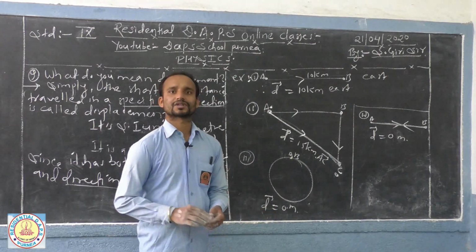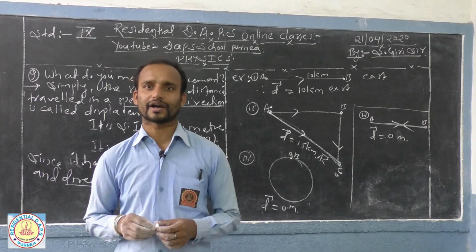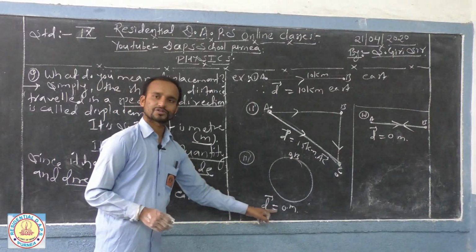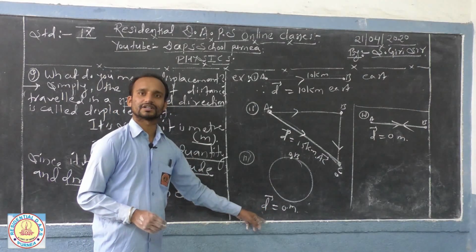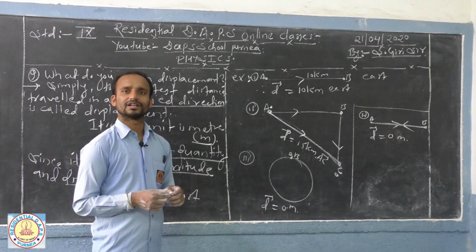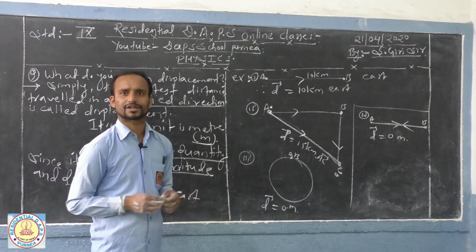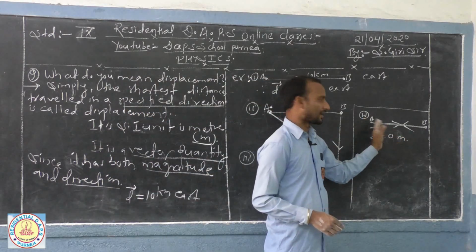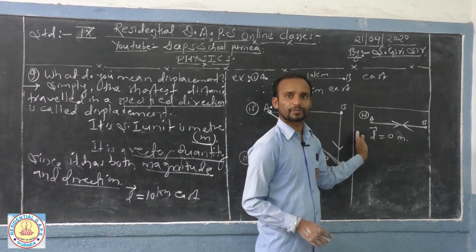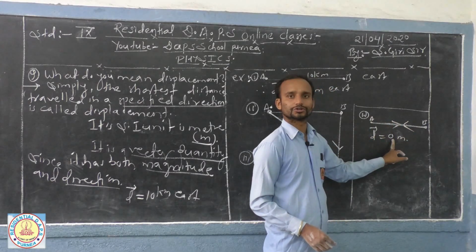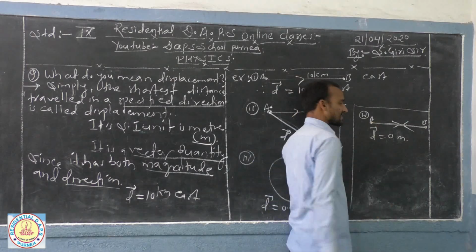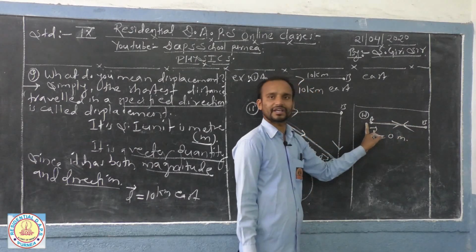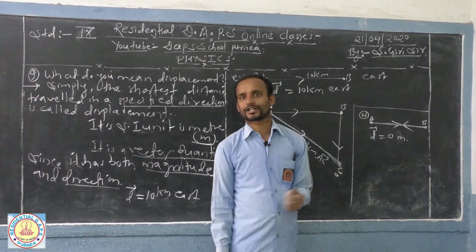Means you have to understand, if the initial point and the final point of a moving body are the same, at that time displacement becomes 0. But distance covered is the entire length from initial to the final point, even though it is meeting at the same point, doesn't matter. So here, again a straight path, but it is coming back to the same initial point, and at the time also displacement is going to be 0. Suppose the body started moving from position A to B and again from B it has returned back to A, which was the initial point, the starting point.